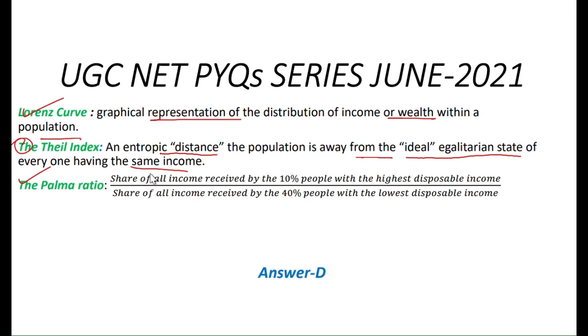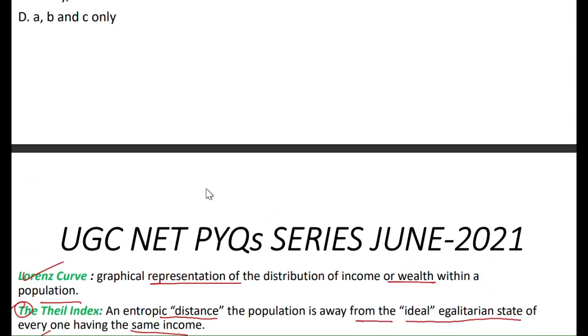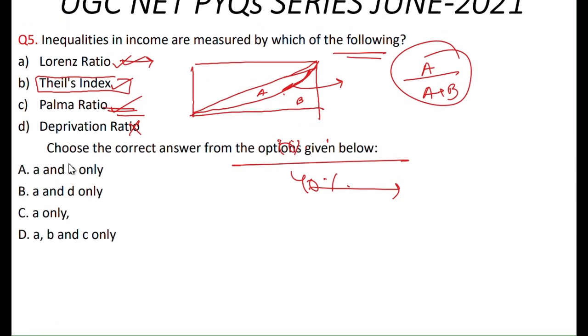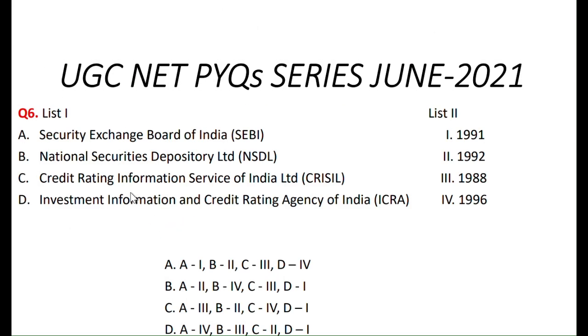And what is Palmer ratio? Palmer ratio is basically the share of all income received by 10% people with the highest disposable income divided by the share of all income received by 10% people with the lowest disposable income. Hence, the answer is Lorentz curve, Thales index and the Palmer ratio, that is A, B and C. Option D is correct.